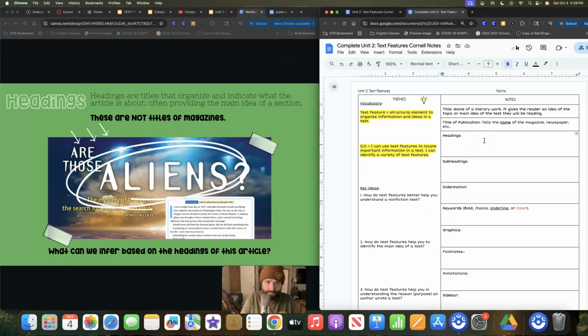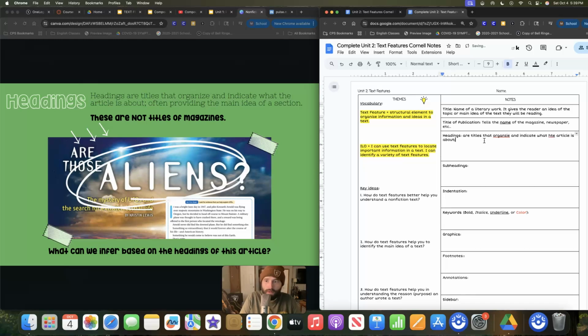Now headings are titles that organize and indicate what the article is about, often providing the main idea of a section.